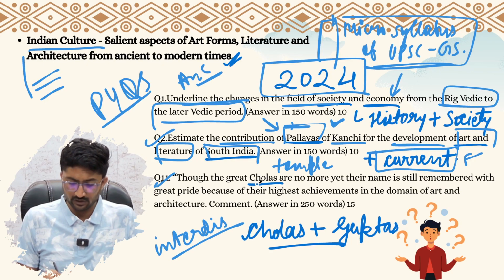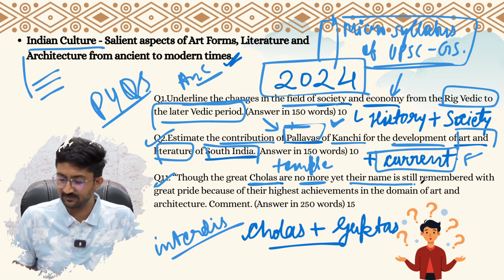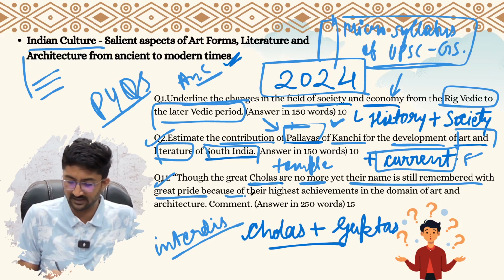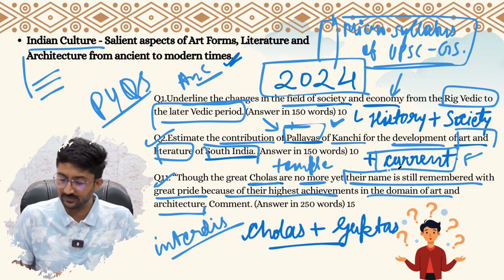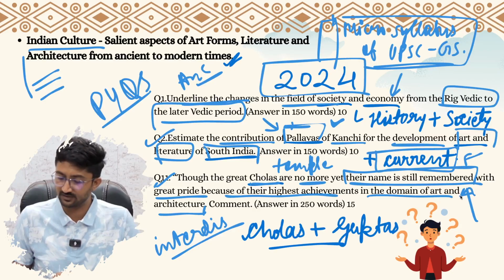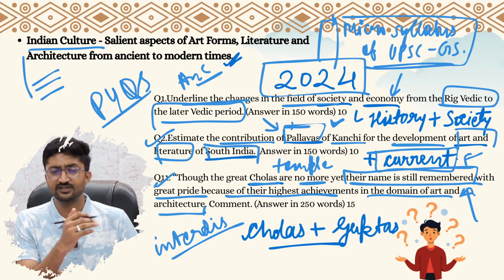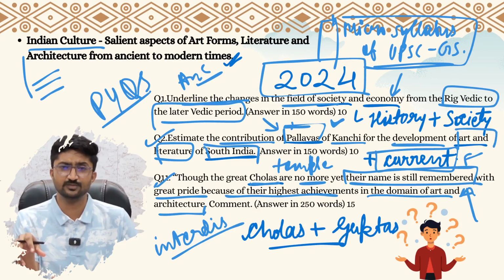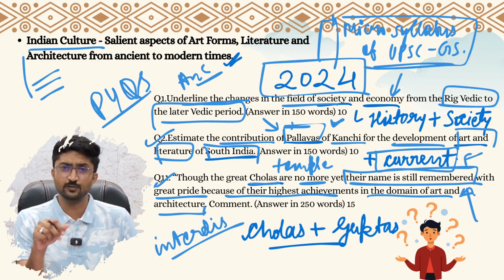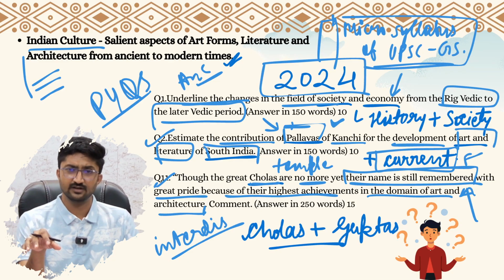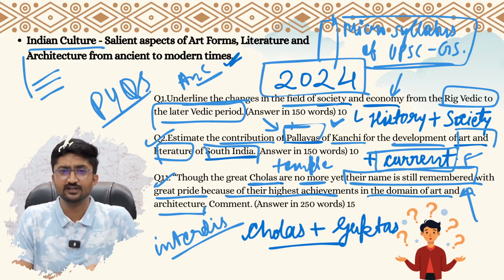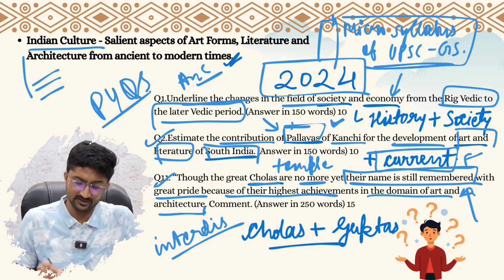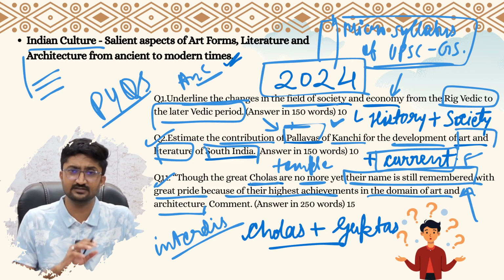Then there is a 15 marker question. It says, though the great Cholas are no more, yet their name is still remembered with great pride because of their highest achievement in the domain of art and architecture. Their name is still remembered. Why would they say so? Because when our honorable Prime Minister visits the Southeast Asian countries, many of their discussions, many of their talks do mention the contributions of the great Chola kings. The current architecture of South India has a great legacy of the Chola architecture. So you have to link with that aspect. Also understand all the dimensions of the Chola's contribution to art and architecture. Then you have to address this question.